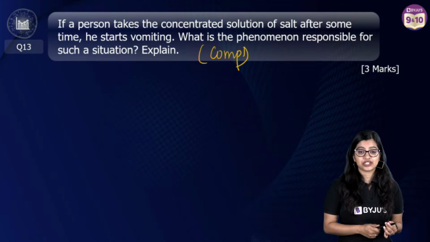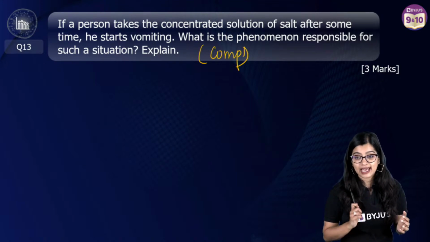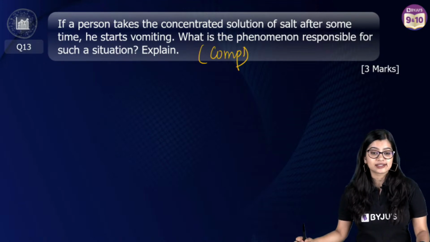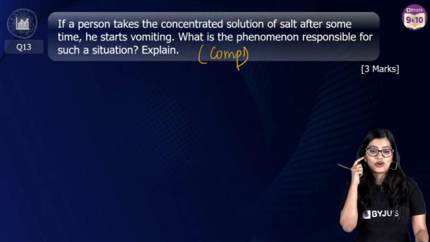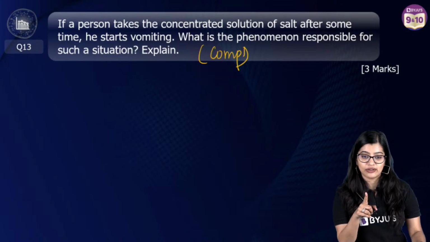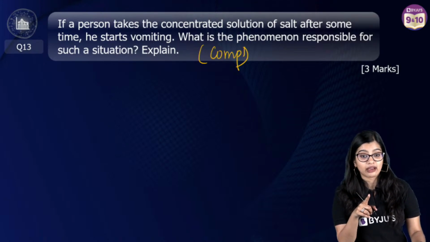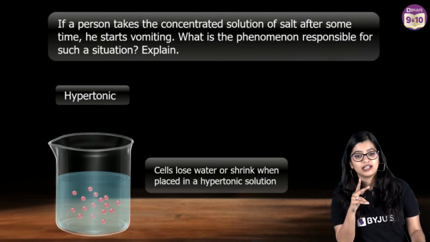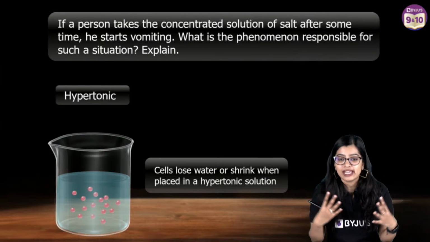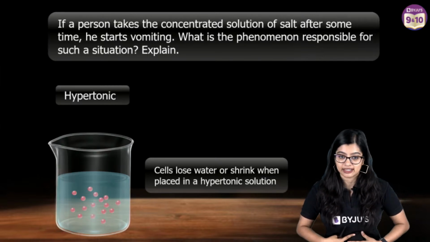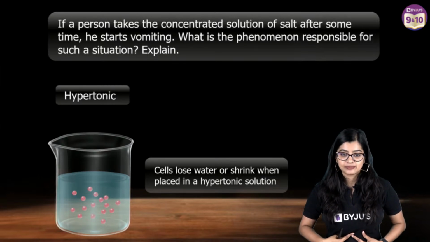Vomiting due to dehydration, okay, but you should tell me the process. 2 pointers must be mentioned here. Which are the 2 pointers? Very good. Excess concentrated salt solution means hypertonic solution. Very good, Vidya. Body will shrink. Exosmosis takes place. Very good. Body will shrink or cell will shrink? There's a difference between saying my body is going to shrink versus cells in my intestine will get affected, right?